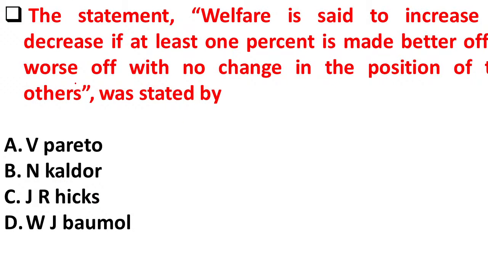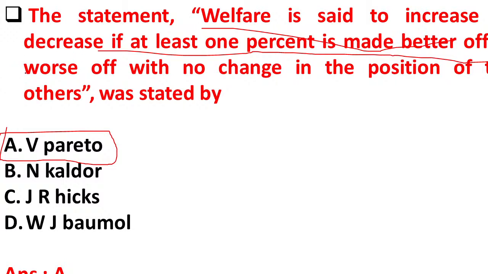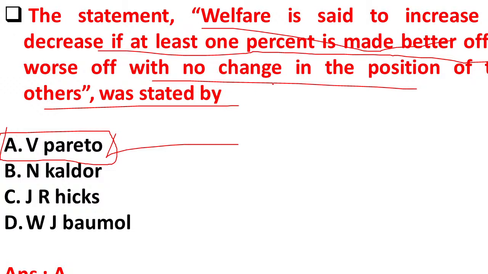The next question is, the statement "welfare is said to increase or decrease if at least 1% is made better off or worse off with no change in the position of the others" was stated by option A V Pareto, option B N Calder, option C J R Hicks, option D W J Baumol. Yes, here the right answer is option A, Vilfredo Pareto. This statement was given by Vilfredo Pareto. It is also known as Pareto efficiency.